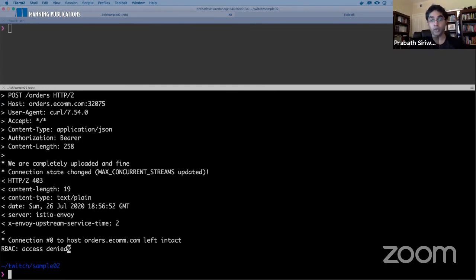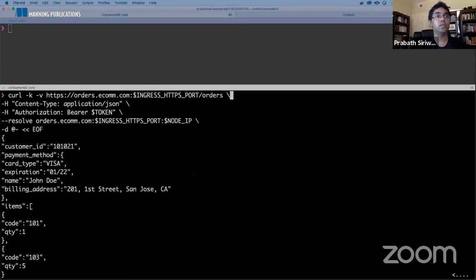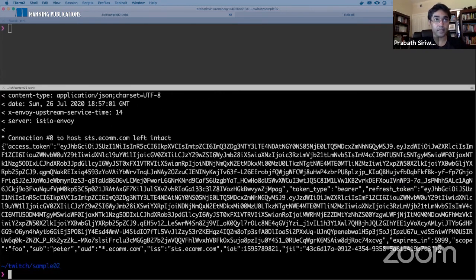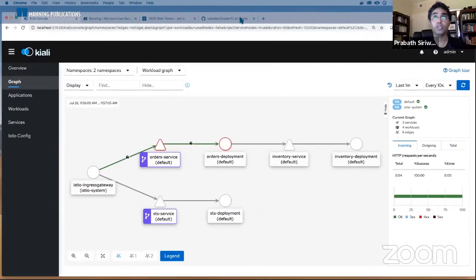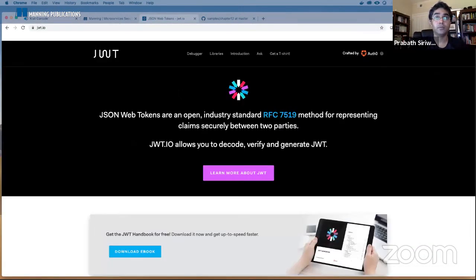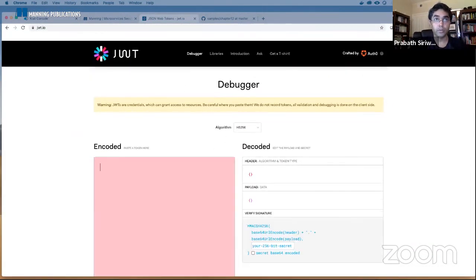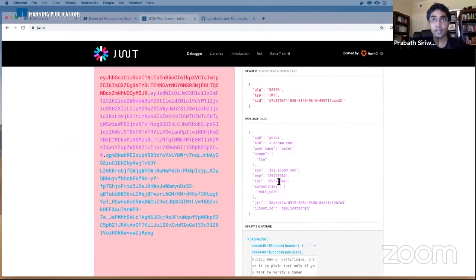Now let's try to invoke the service with a JWT. First I need to talk to the STS and get a token. So this is the JWT I get. And if you go to jwt.io, you'll be able to decode this. Here you can see the issuer is sts.ecom.com, which will match the policy we have defined in our request authentication CRD.